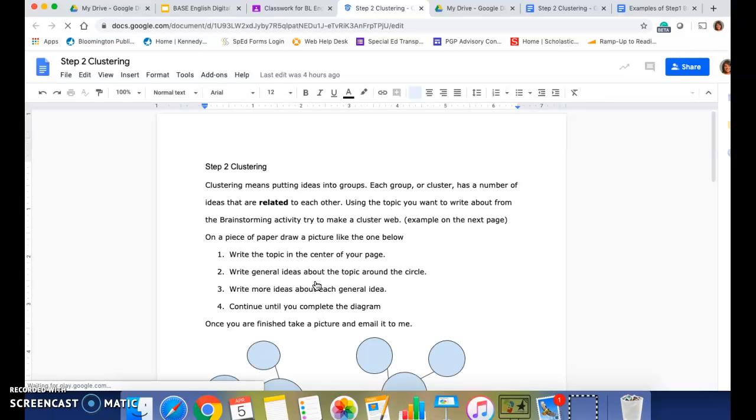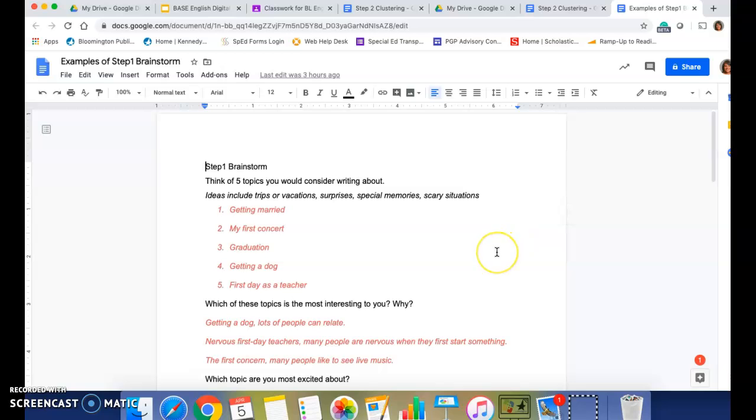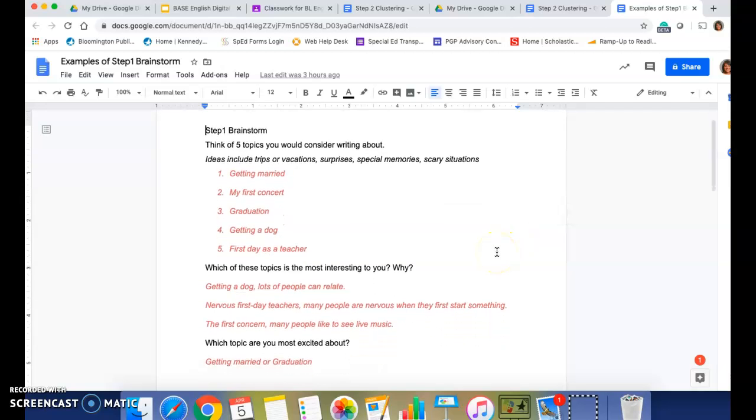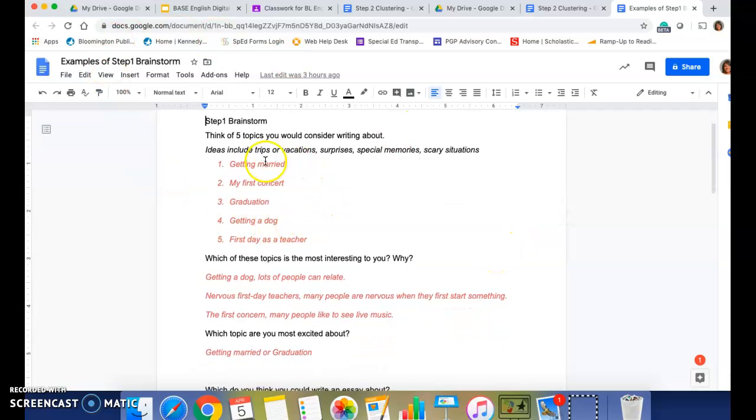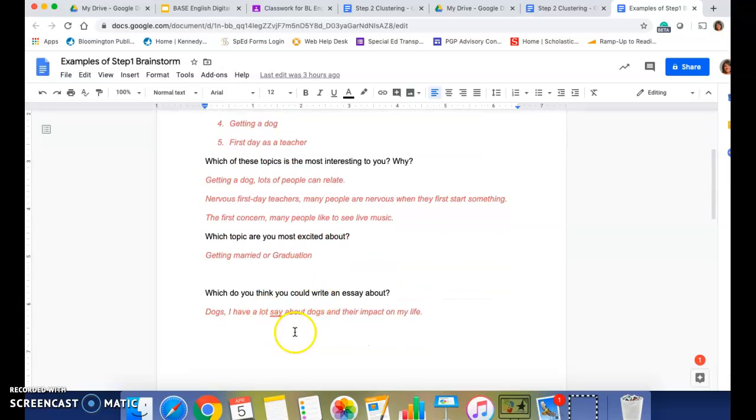So last week, we did a brainstorm. Okay, I'm going to pull up my brainstorm here. Here's my brainstorm. Okay, this is just an example that I did of my brainstorm. I came up with these activities. I said these are interesting and these are exciting. So I decided I'm going to write about dogs, okay, because I have a lot to say about dogs.